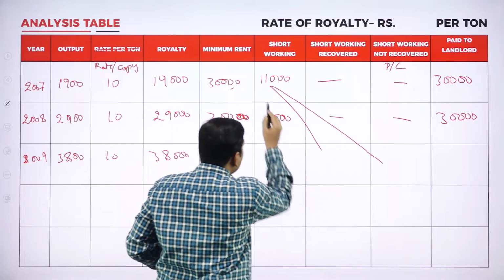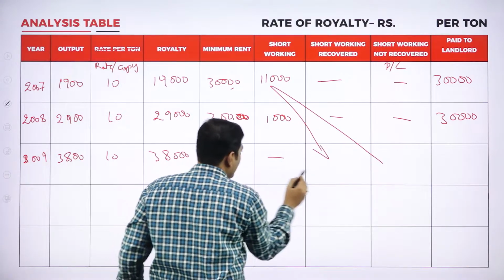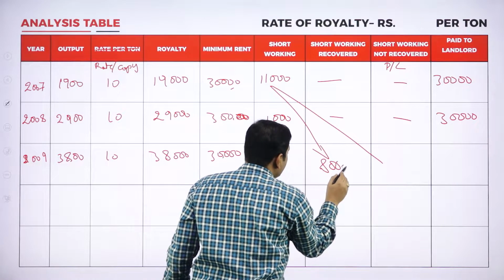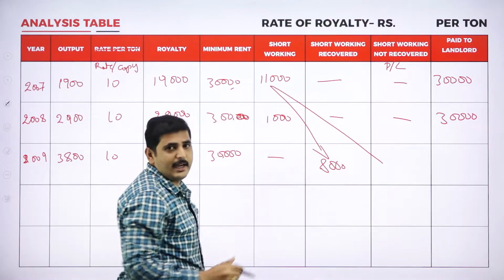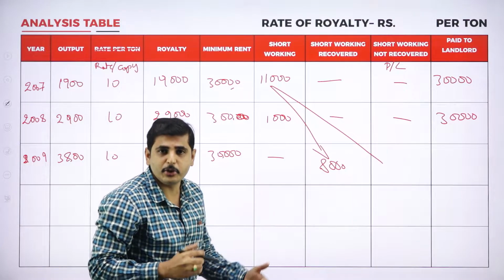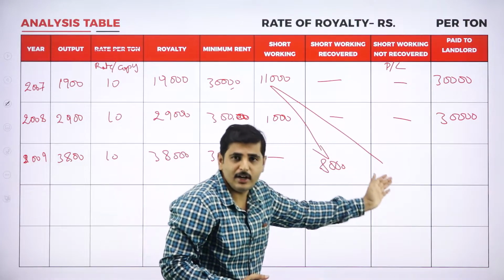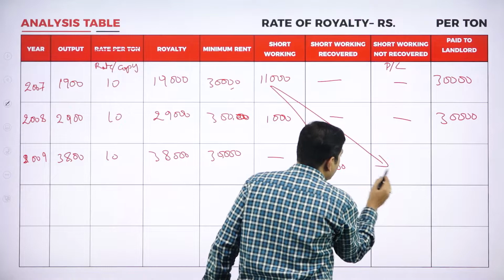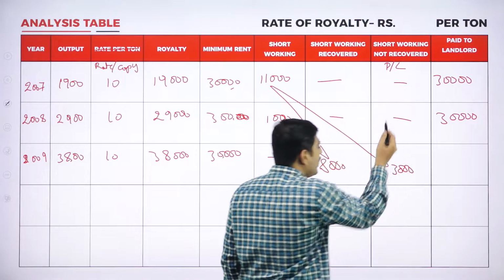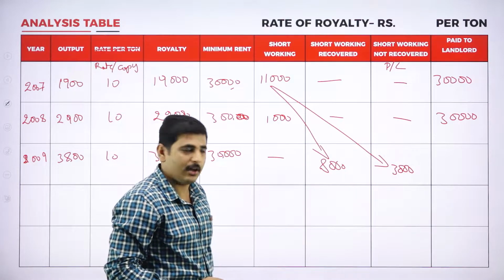So here we could recover only 8,000. Out of 11,000 we could recover 8,000. Remaining 3,000 should be transferred to profit and loss account, as irrecoverable short working.